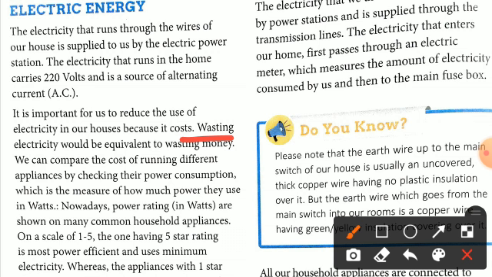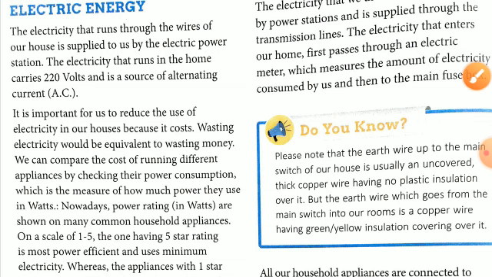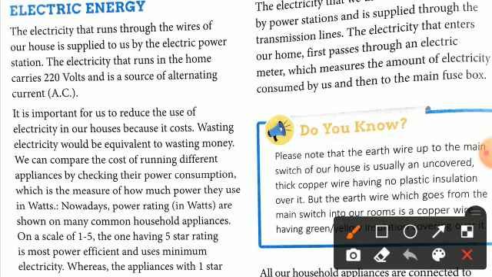As much as you use electricity, as much as you have to pay the electric bill also. We can compare the cost of running different appliances by checking their power consumption, meaning how much power an appliance is consuming. You have to know this very well. It is the measure of how much power they use in watts, and power is measured in which quantity?